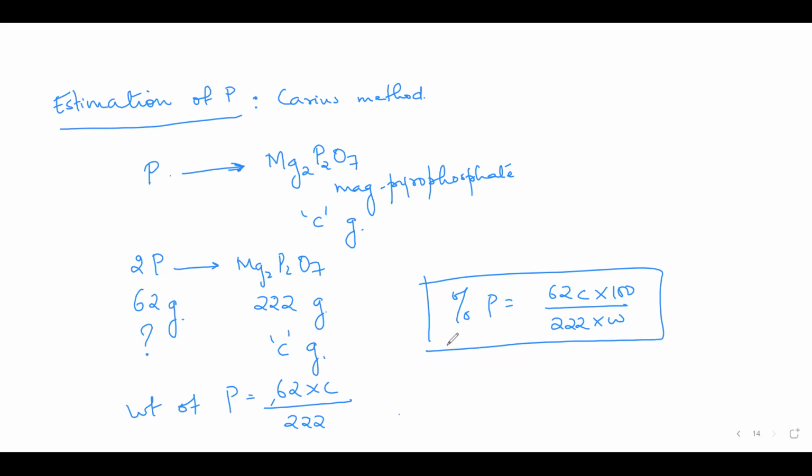Done, ma'am. The percentages have been determined. From this, you know how to find out the empirical formula. You must have done it in mole concept. Empirical, then they derive the molecular formula. Molecular weight तो देते हैं वो, या तो फिर they give you the vapor density. So then you find out the molecular formula of the compound. Once molecular formula is established, then they go for the identification of different functional groups and they get the structure of the molecule.